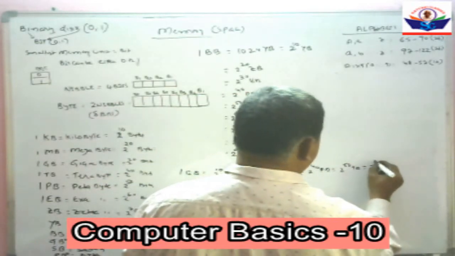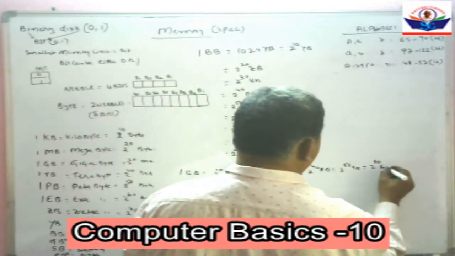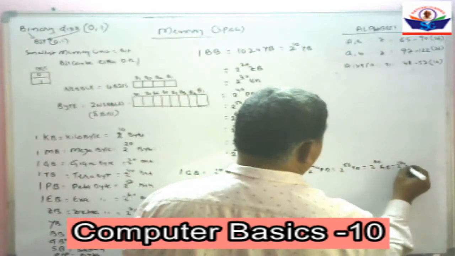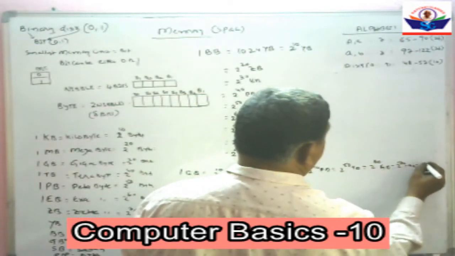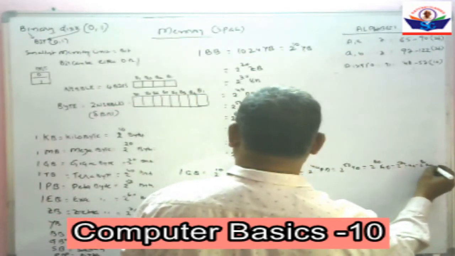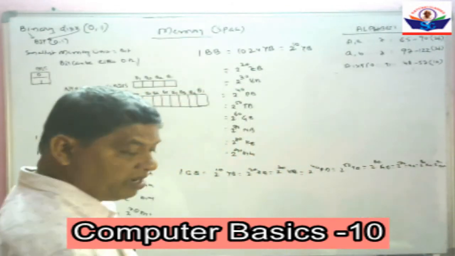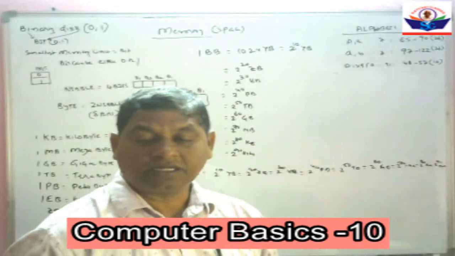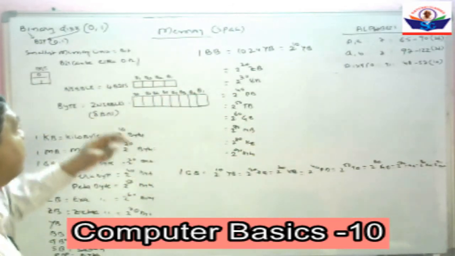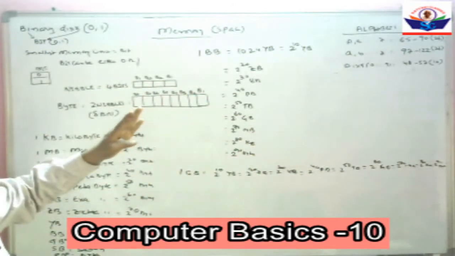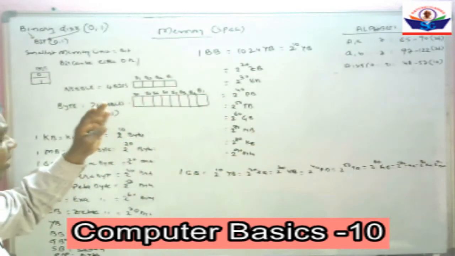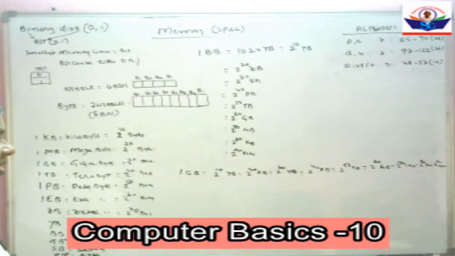That is equal to 2 to the power of 60 gigabytes. That is equal to 2 to the power of 70 megabytes, 2 to the power of 80 kilobytes. That is equal to 2 to the power of 90 bytes. Like this, we can convert one form of representation to another form of representation.